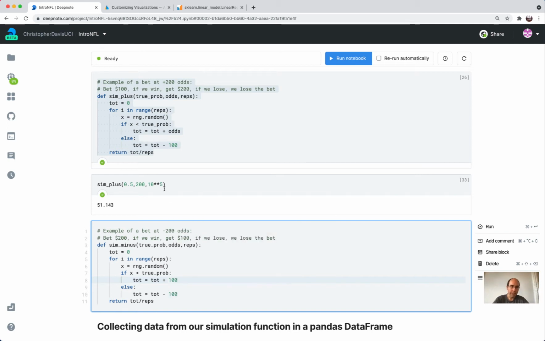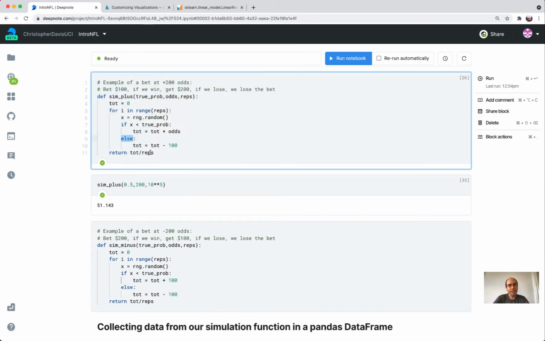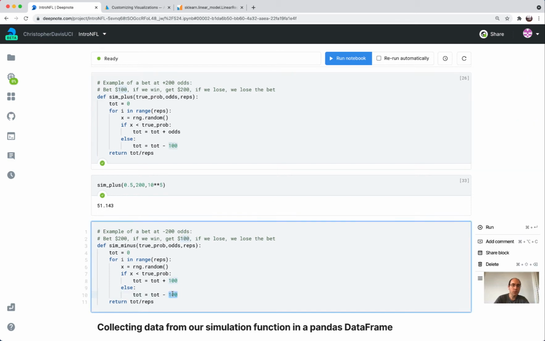So this asymmetry is why I wanted to break this up into two different function definitions. And otherwise, up here we lost $100. Here we lose the bet. So minus odds, maybe that looks right. But remember, odds is going to be some number like minus 200 or minus 110. Okay, so if we want total to be going down in that case, then it should really be a plus odds.